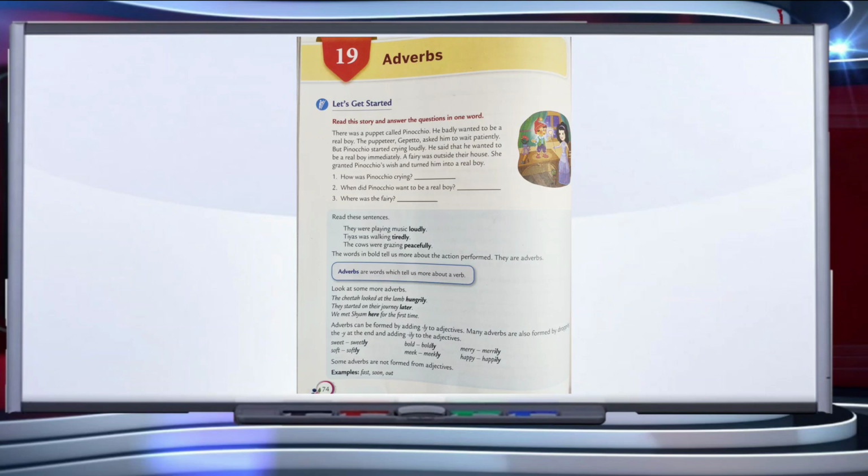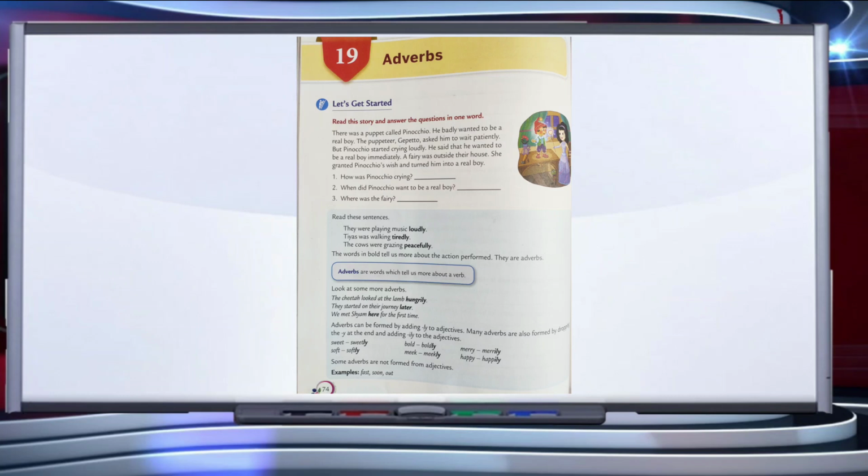Hello, dear children. Today we are going to start a new chapter, that is adverbs. Children, do you know what are adverbs? Adverbs are words which tell us more about a verb, about an action that we do.